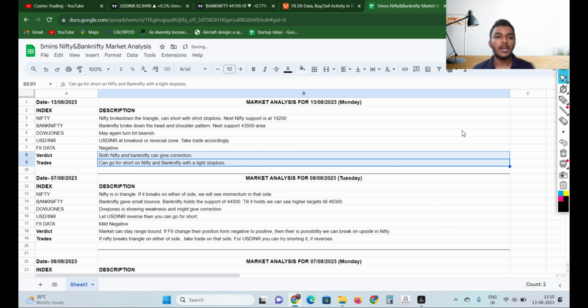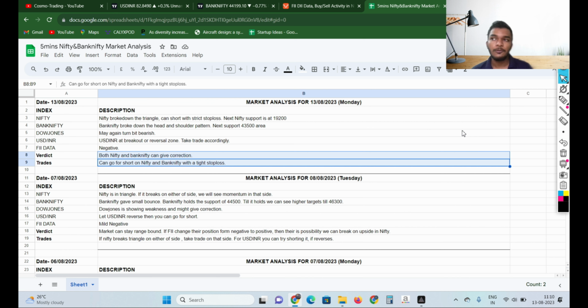So both Nifty and Bank Nifty can give a correction. The trades will be, you can go short on Nifty and Bank Nifty with a tight stop loss. So save your capital and take trade accordingly. Don't just rush into the trades.